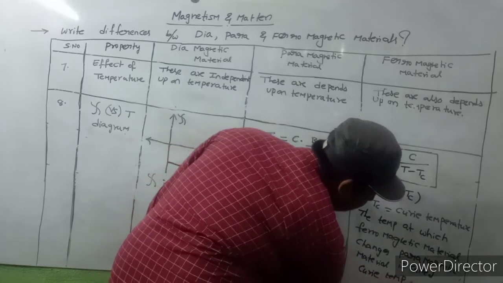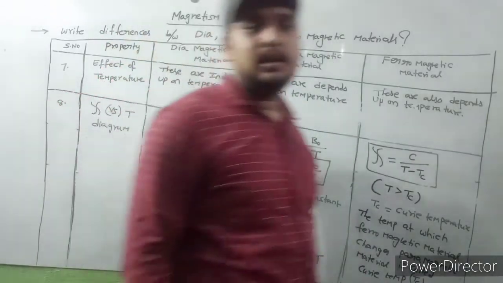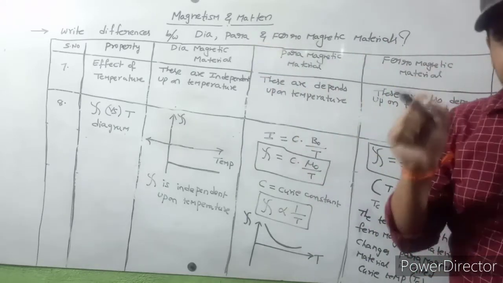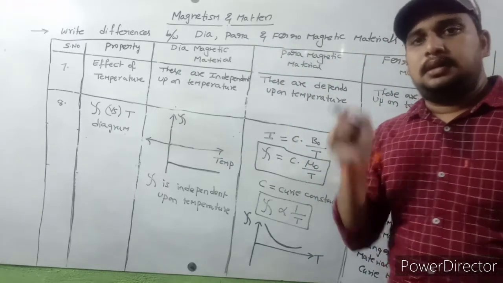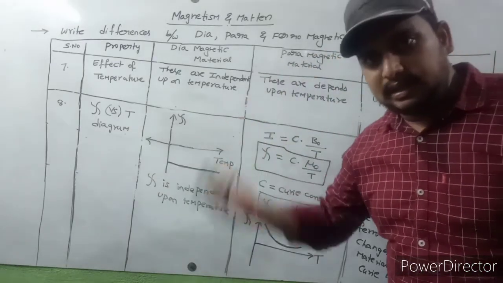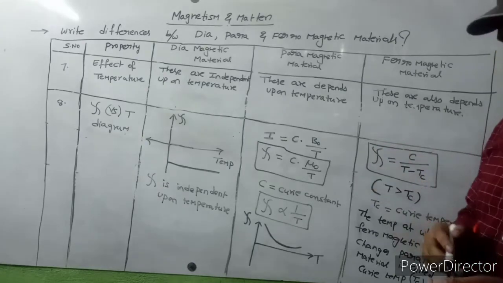Curie temperature is indicated with Tc. So again I repeat the definition: the temperature at which ferromagnetic materials are converted into paramagnetic materials is called the Curie temperature.